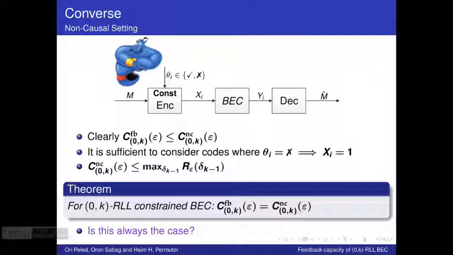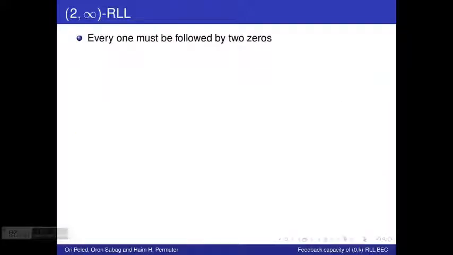So the simple answer to this question is no, and I would like to demonstrate it by showing the same problem setting, but with a slightly different input constraint, the 1-to-infinity RLL constraint, where every one transmitted must be followed by 2 zeros. The non-causal capacity for this setting is given by this expression, while the feedback capacity is given by this expression.